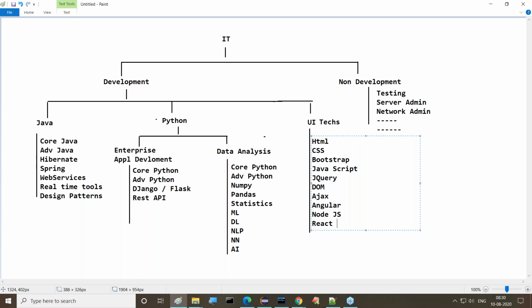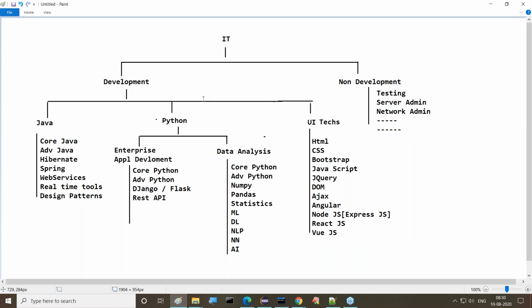Now React.js. Then of course, a framework is available with Node.js: Express.js is available. That's a framework actually, and we have to know that also. And nowadays there's Vue.js. People are talking much about Vue.js also. This many technologies we have here.